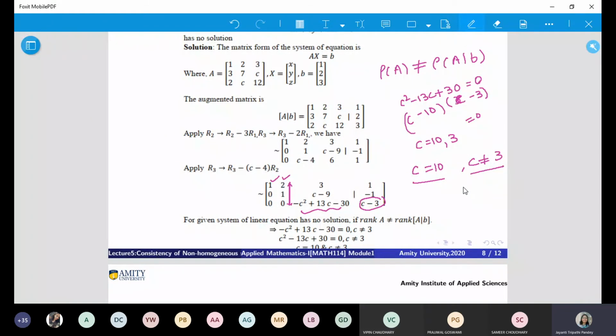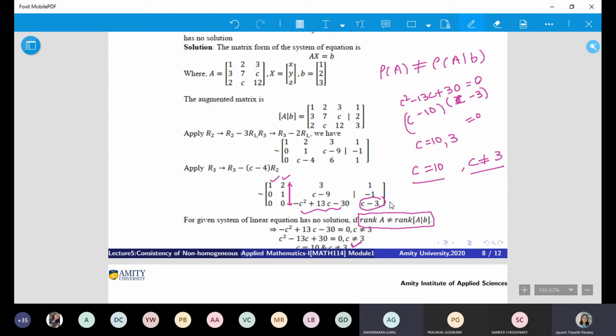All right. So if we are looking for no solution, then this condition has to be fulfilled, and that is fulfilled by only these two values. That you want rank of A lesser than rank of augmented matrix.